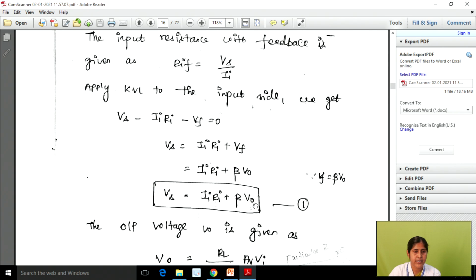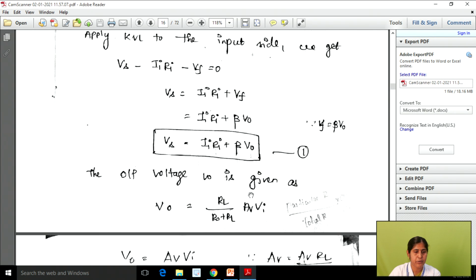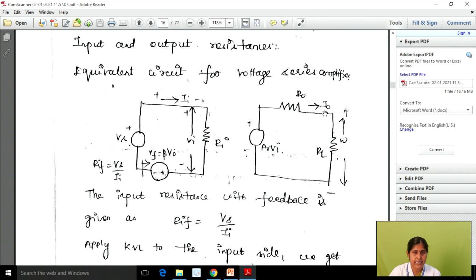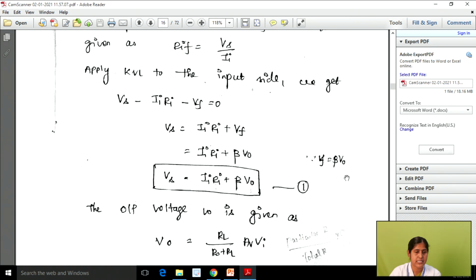Now we are calculating the input resistance, so we don't know the value of the output voltage. So we are going to calculate the output voltage V naught from this diagram. How can we calculate it? By applying the Thevenin rule. Why are we applying it? See here, on the output side we are using a voltage source and we have a resistance in series connected with the voltage source, so we can apply Thevenin's theorem.